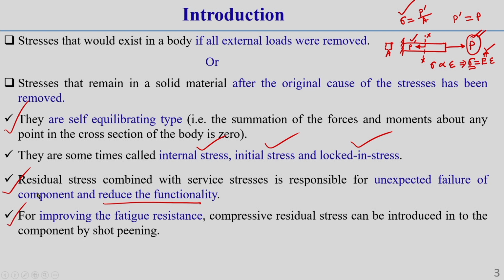And here one thing you keep in mind, residual stress is not always a bad type of effect. Some types of residual stress have a good effect also, like improving the fatigue resistance. Generally, compressive residual stress can be introduced into the component by mechanical means, like the shot peening technique. By shot peening, we can develop compressive stress on a body. That is why this compressive stress improves the fatigue life of a structure. This you should keep in mind.